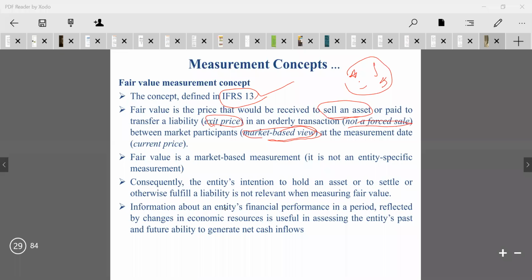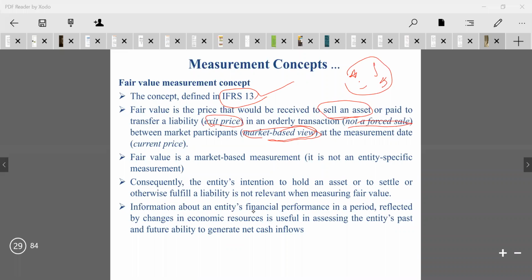Lastly, information about the entity's financial performance in a period, reflected by changes in economic resources, is useful in assessing the entity's past and future ability to generate net cash inflows.